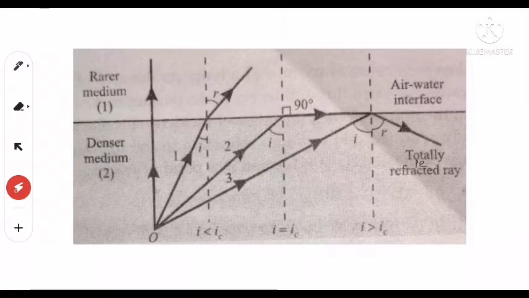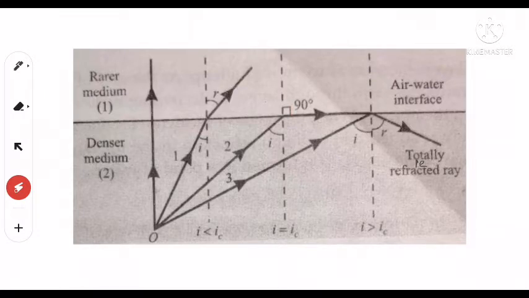Now if we again increase the angle of incidence, the ray follows path 2, such that the value of the angle of incidence is such that the angle of refraction becomes 90 degrees. This angle of incidence is known as the critical angle and is represented by IC or simply by C. So critical angle is the angle of incidence at which the angle of refraction becomes 90 degrees.